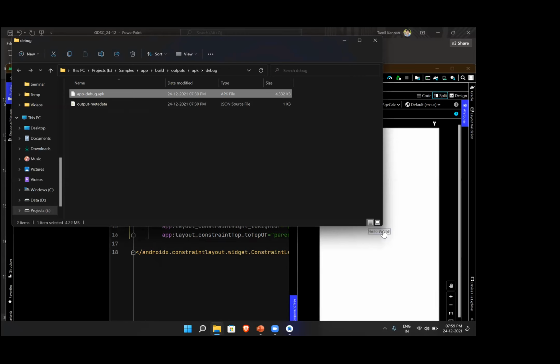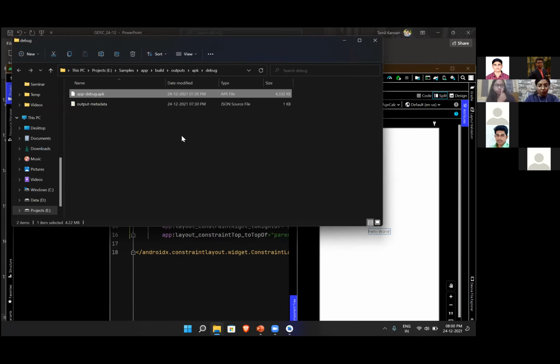If you open this application, it shows simply hello world, but the size is 4 MB. Nowadays, highly futuristic applications are around 5 MB, but the simple hello world program is 4 MB. So if you publish this APK to your Play Store, it will also be a 4 MB download.